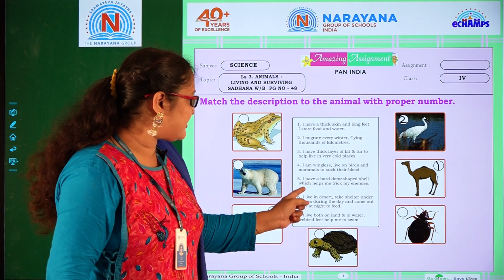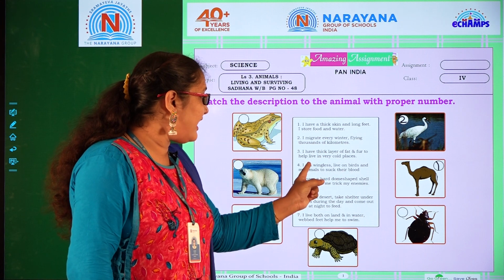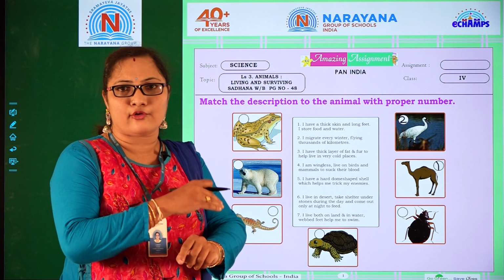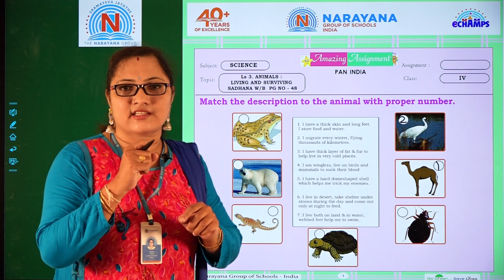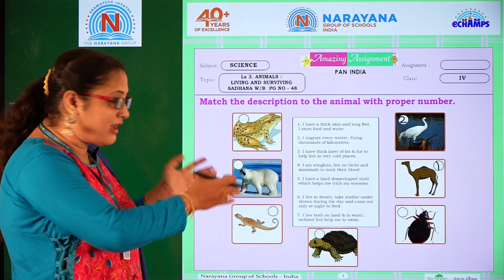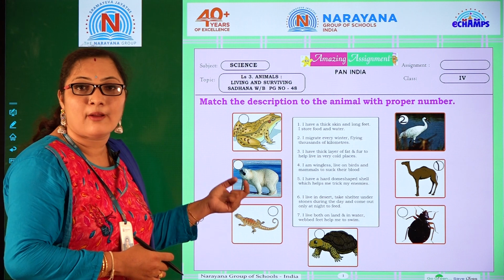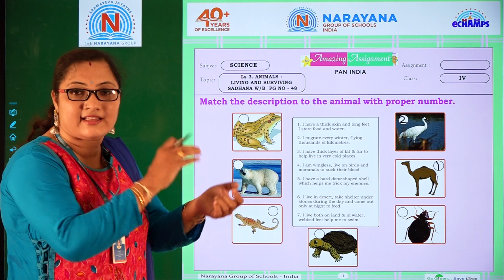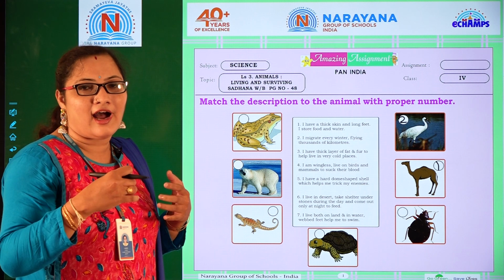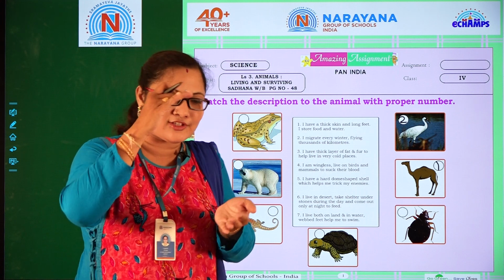And the third one is, I have a thick layer of fat and fur to help me live in very cold places. Because of thick fat and fur on the body, it can resist the coldest climate. Which animal is that? You can see the pictures here. Which animal can you see with thick fur? It is the polar bear. It has very thick fat and thick fur on its body. Even like you children, who love teddy bears, I think in everybody's house there is a small teddy bear.